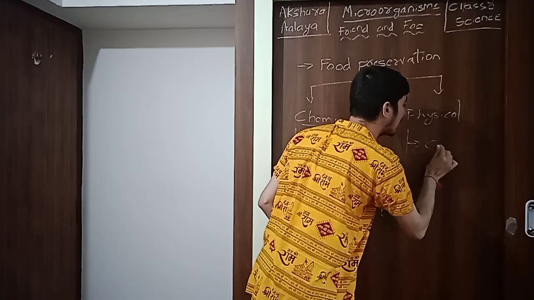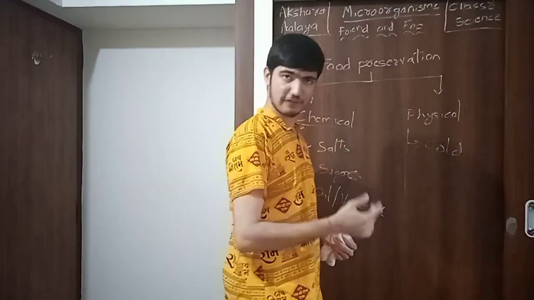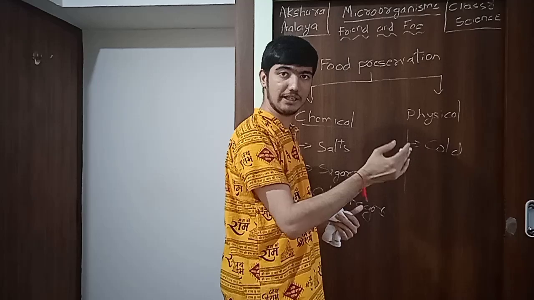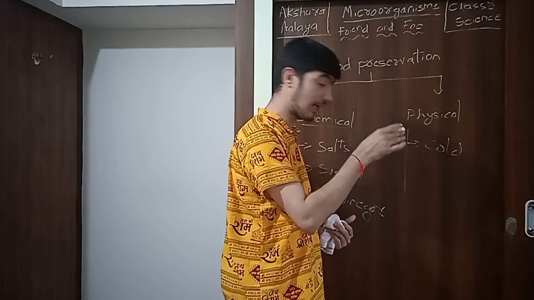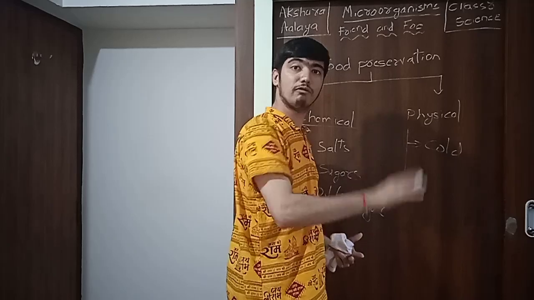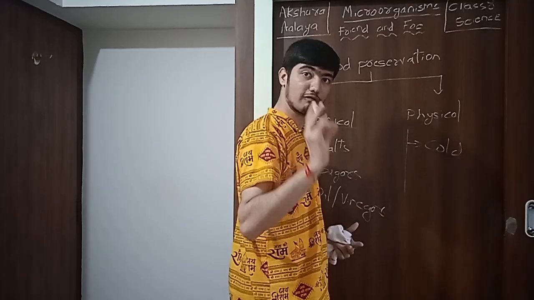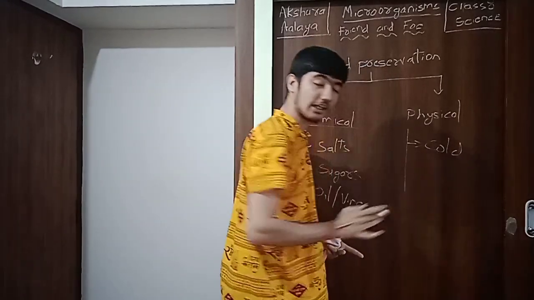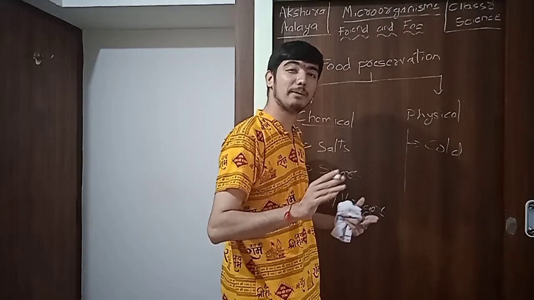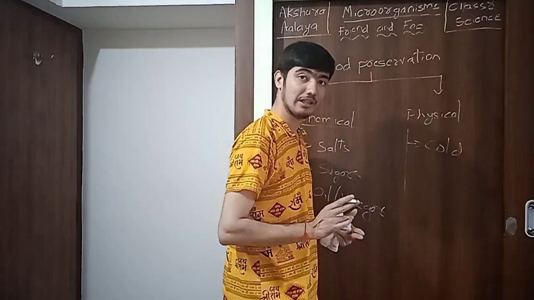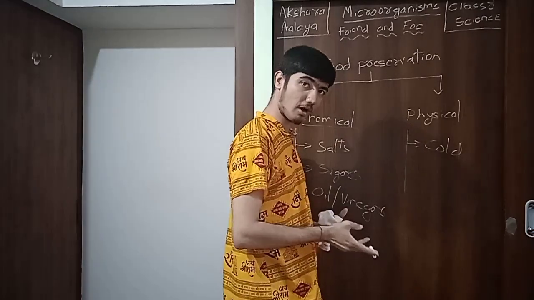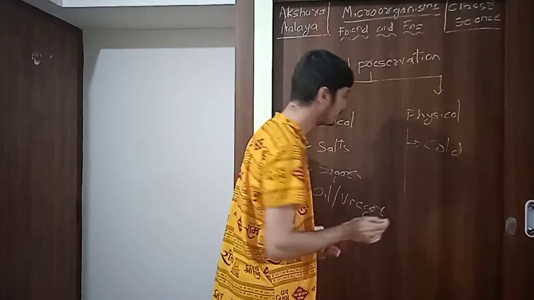We use cold temperatures, like we use refrigerators, right? Refrigerators are at around 4 to 8 degrees Celsius, and we use deep freezers below 4 degrees Celsius where ice is formed. In such cold conditions, microorganisms cannot live. There is no optimum temperature for them, so microorganism division will be stopped, and food spoilage will be stopped.